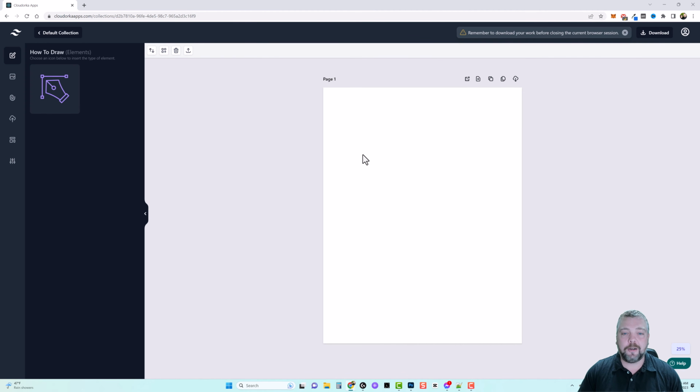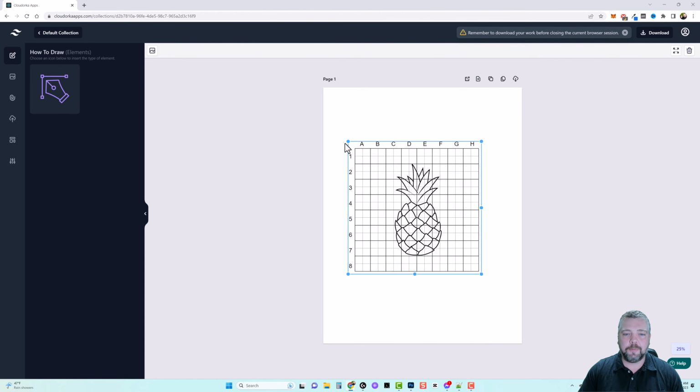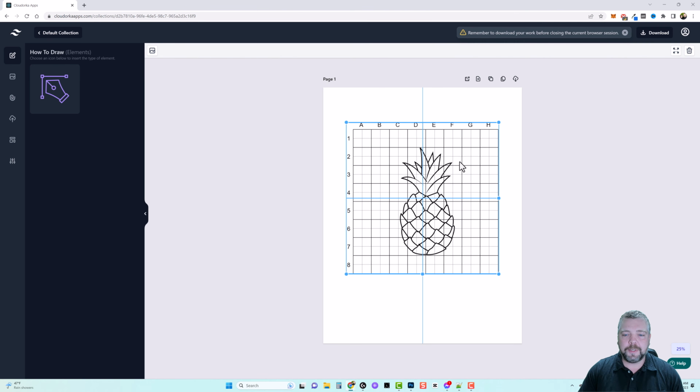Let's say we're starting our very first book right here. So if I wanted to, I could add some text to this. I could even upload my own image to maybe have a cover image for the front page. But I'm going to skip that right now, and I'm going to go in and show you this tool. So we're just going to click here, and you can see it drops in this default image. Now I'm going to resize this just a little bit to make it bigger. And then you can position it, make sure it's centered. You also have options up here that allows you to align it to make sure it's where you want it to be on the page.